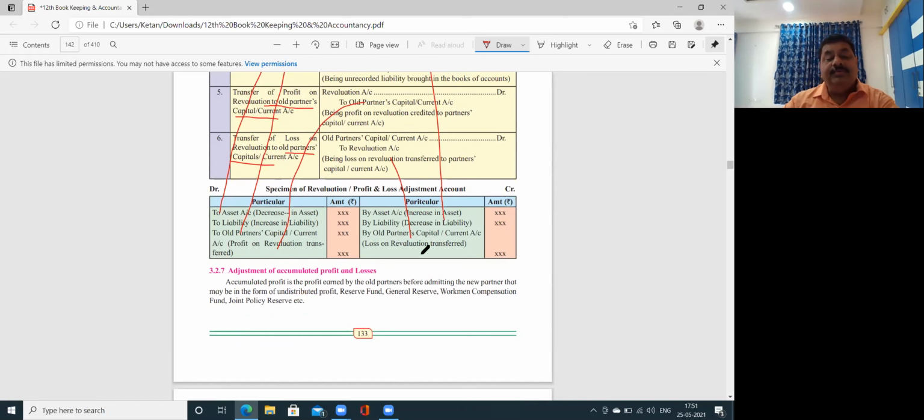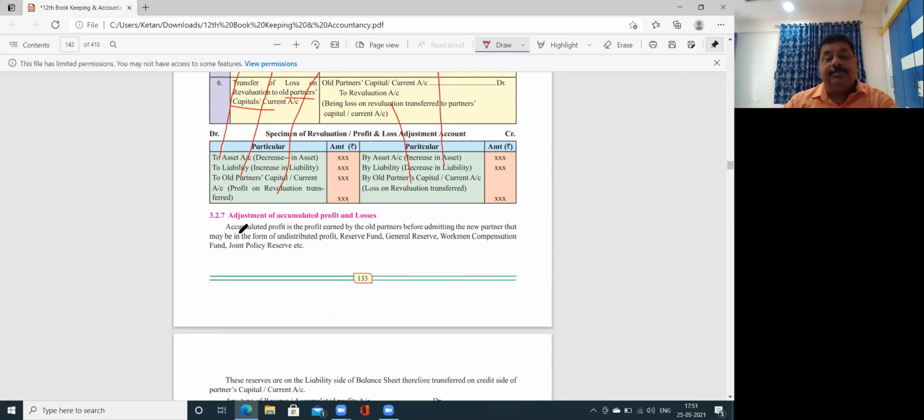Now, further it is given that accumulated profit is the profit. What is accumulated profit? Matlab reserve fund, general reserve, workmen compensation fund, joint life policy reserve, even the balance on your profit and loss account. Profit and loss account को अगर आपका कुछ balance है पुराना वाला, old वाला balance, this is to be transferred only to old partners in old ratio.